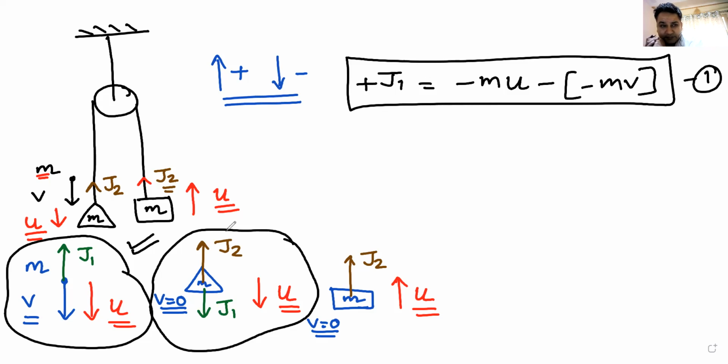So impulse is change in momentum. What is the impulse acting on this? J2 in the upward direction, on the second body, beta. This body we are talking about. J2 is in the upward direction, minus J1. J1 is in the downward direction. That is why minus J1 should be equal to final momentum, which is minus mu, minus initial momentum, which is 0.